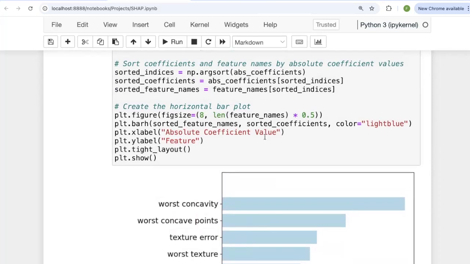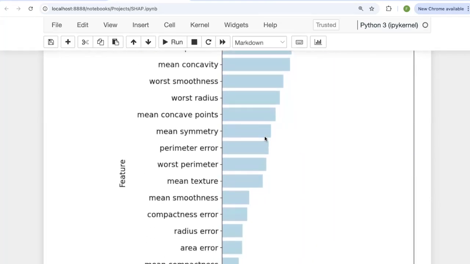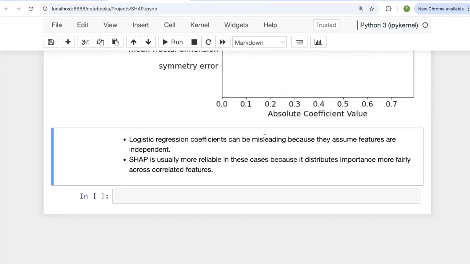coefficients of logistic regression. So all in all, what we're trying to say here is that with simple models such as linear or logistic regression, we can always look at the coefficient values. However, that may not necessarily be very helpful. One reason is that in many cases, a lot of features are dependent or correlated in some ways.